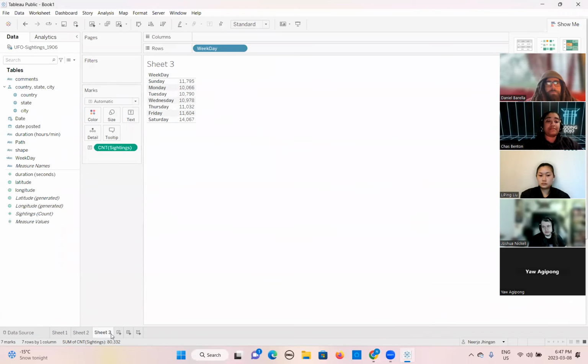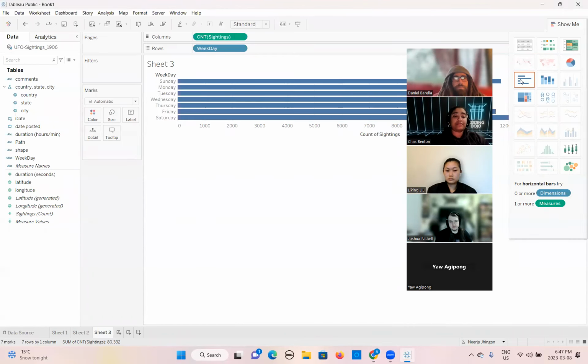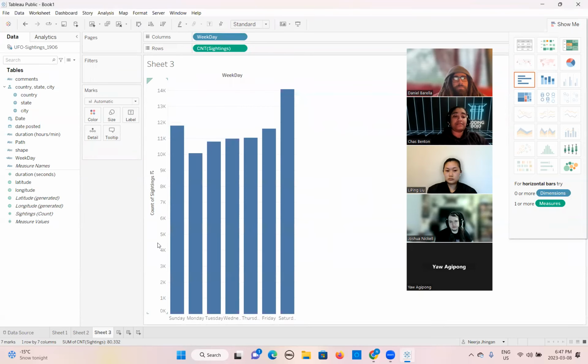Now, this is showing the number of sightings for each day of the week. If you want to create a bar graph for this, we will change it like this. Okay, so now you can see here, if you look at this graph, it is showing Sunday and Saturday have more sightings than the other days, right?